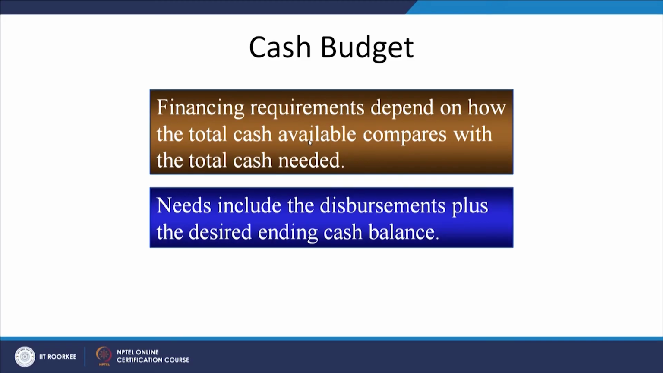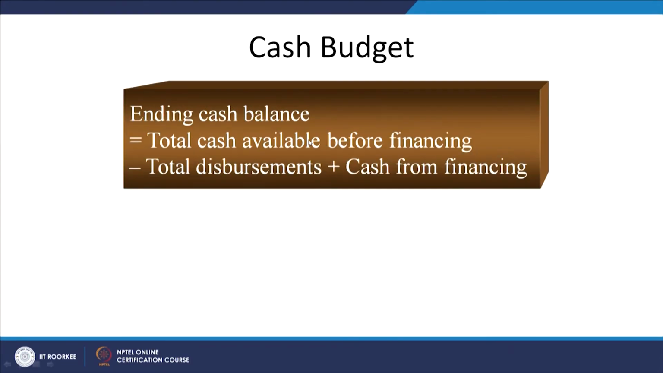Needs include the disbursements plus the desired ending cash balance. For calculating the ending cash balance, ending cash balance is equal to the total cash available before financing minus the total disbursements we want to make in the month of January, plus cash from financing. So how much is available, how much has to be borrowed and how much has to be paid is clearly known to us, and hence the requirement of the cash budget is very clear. It also tells us how facilitating and useful it is to prepare the cash budget and to smoothly run the affairs of the organization. That is really the important requirement.